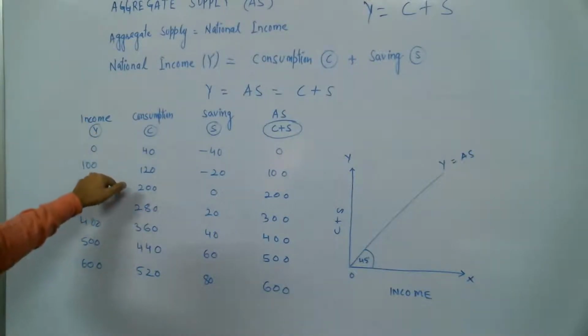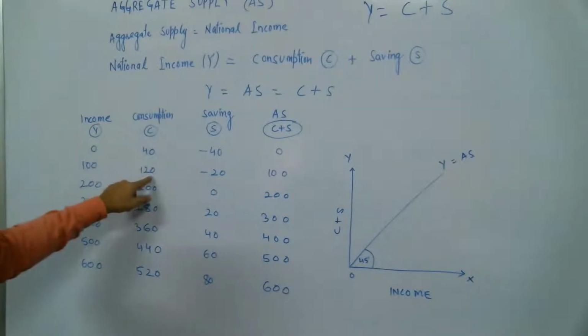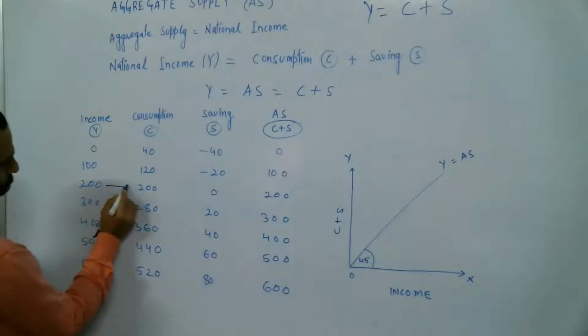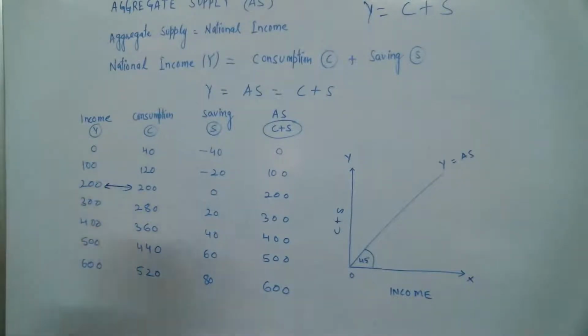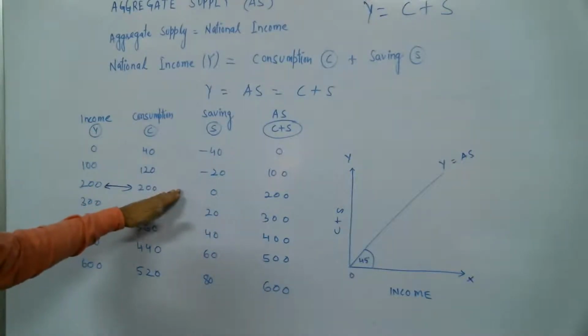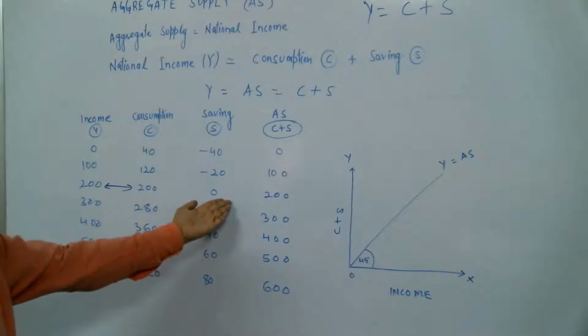So when income is 100, consumption is 120. Then at this point, both are equal. Your income is equal to your consumption, so saving would be zero. You are earning 200, your consumption is 200, so automatically saving will be zero.